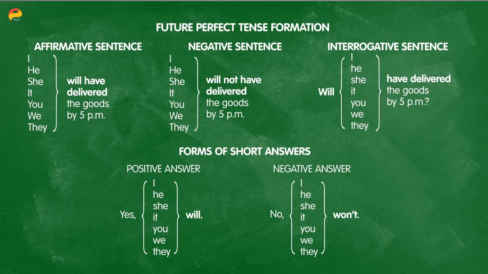For example, I will have delivered the goods by 5 p.m. Just like in every other future tense as well, to make the negative, you simply add not after the word will. For example, they will not have the goods delivered by 5 p.m. And again, just like every other future tense, to make a question or an interrogative sentence, you simply move will to the front of the sentence. Like in the phrase, will they have the goods delivered by 5 p.m.?